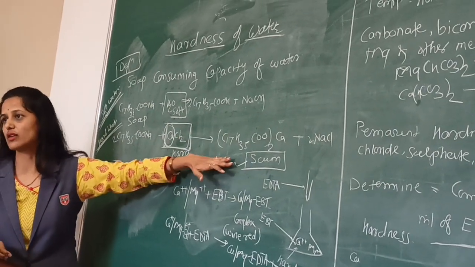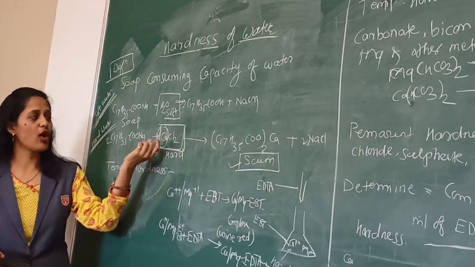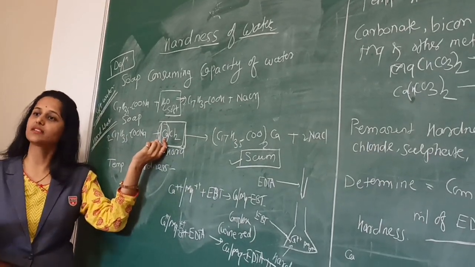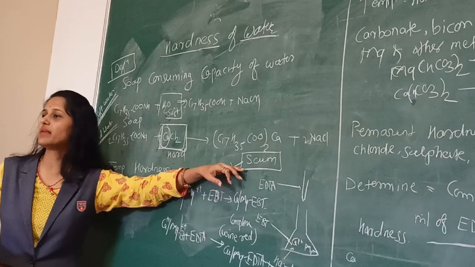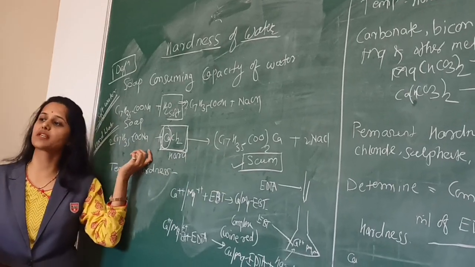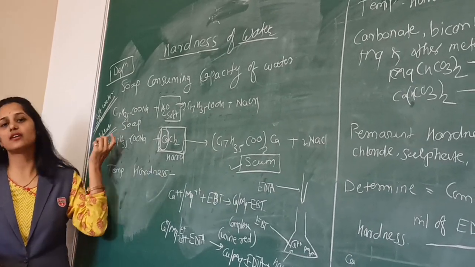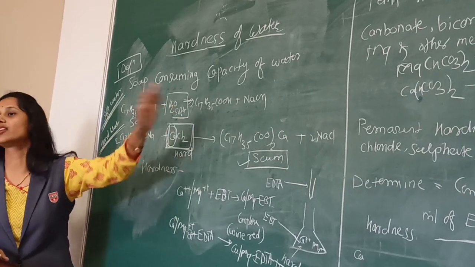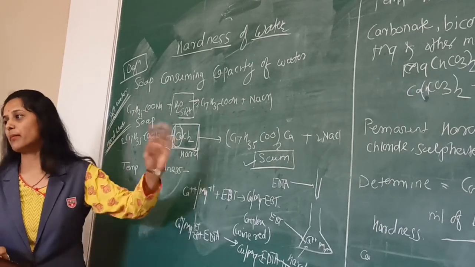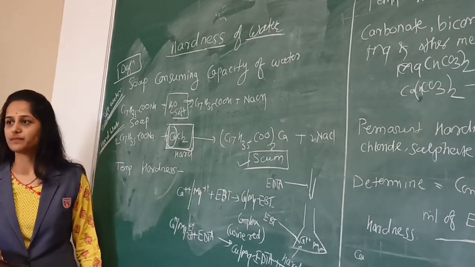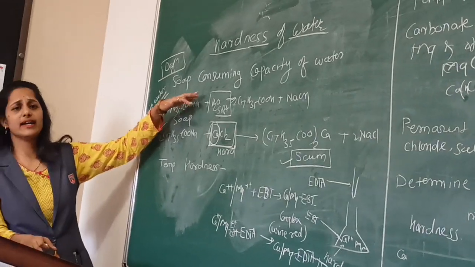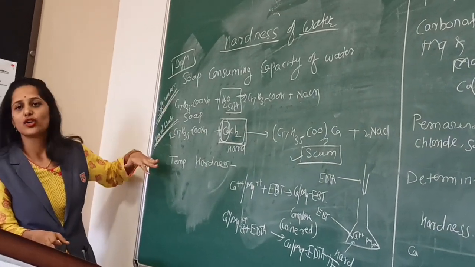In hard water, all calcium and magnesium ions first combine with the soap and scum is formed, and when they are finished, the soap combines with water, forms the soluble compound, and lather is formed. So this is about hard water and soft water.